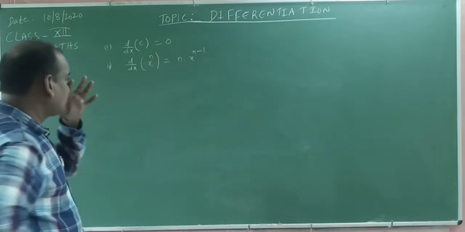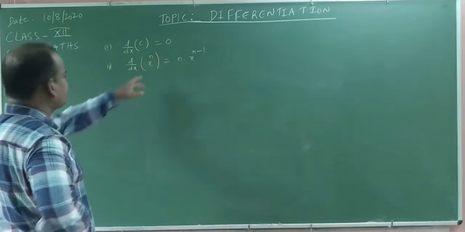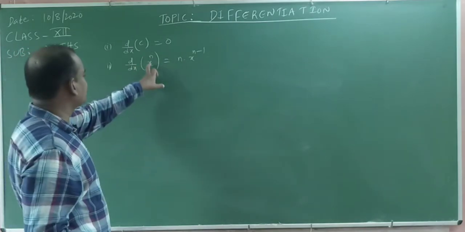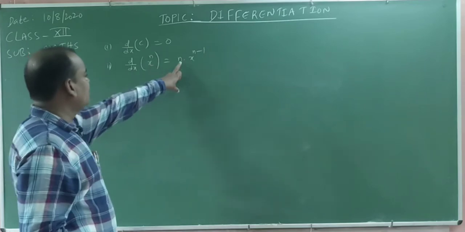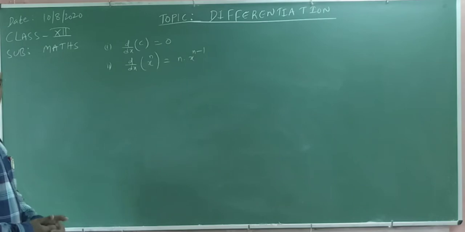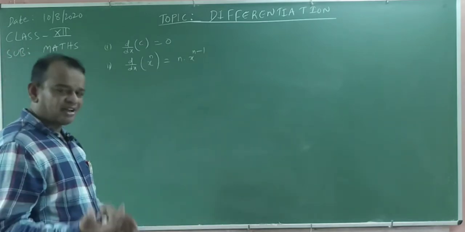Okay. What happened in this one? N value 0 means x power 0. Okay, n value 0, and what happened? N value 0 means x power 0. X power 0 means 1. N value 0, answer is 0. Means the derivative of a constant is equal to 0. It is satisfied for every integer, or any real number.